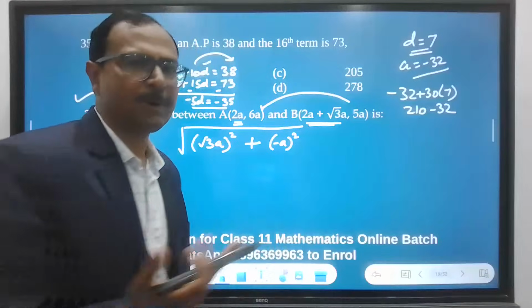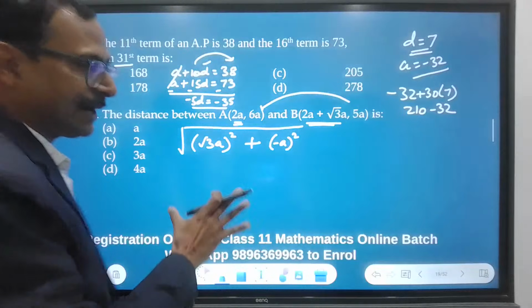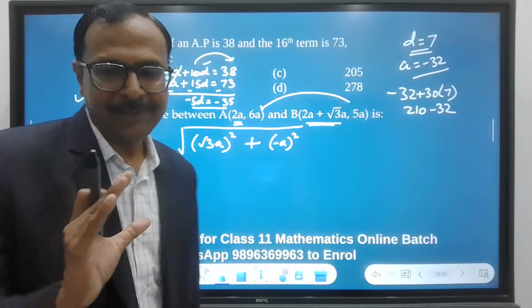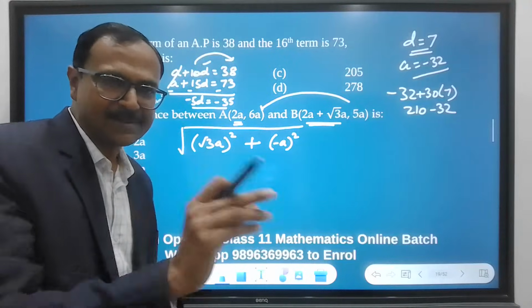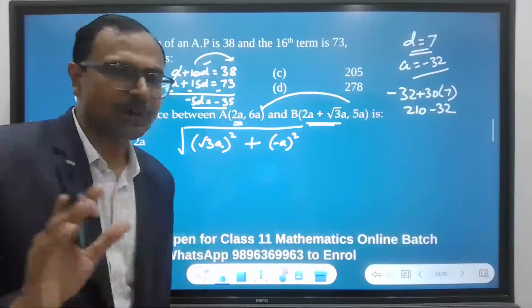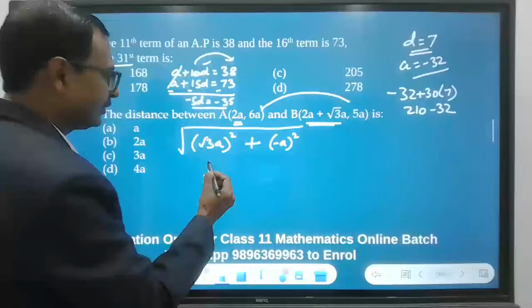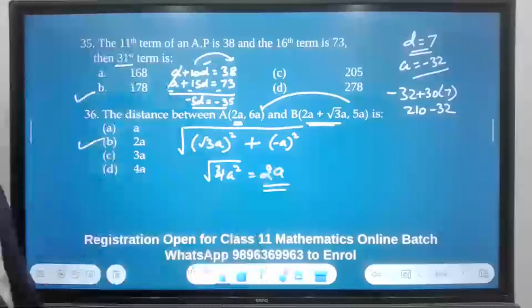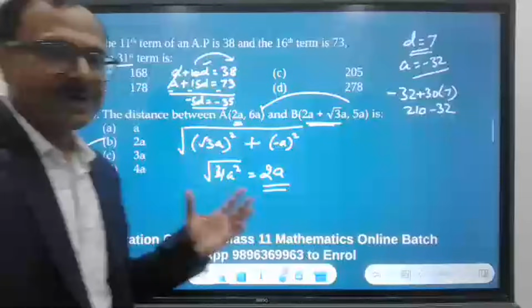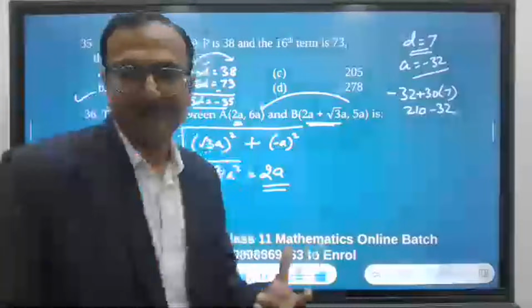See, where is the problem? It is all in the mind. If you focus, if you are willing to take that risk in the exam, it is not going to prove difficult. Okay, so this is 3a square plus a square, 4a. The answer is 12. It is difficult because it has a square root in it, right?